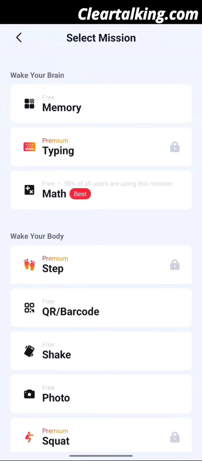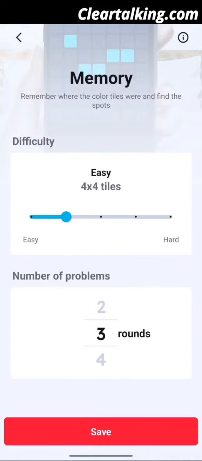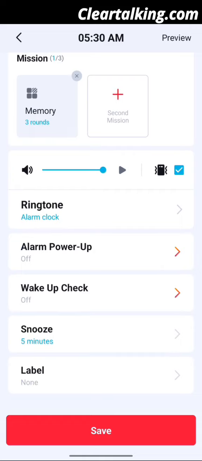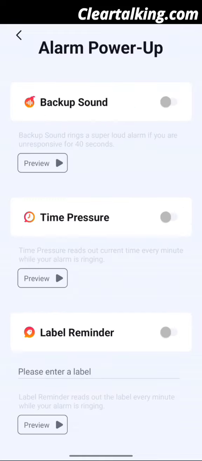You can also choose many other missions at the time the alarm rings, for example memory. In this you have to solve tiles to stop the alarm ring. You can also power up the alarm volume by using its pro features and paying for it.